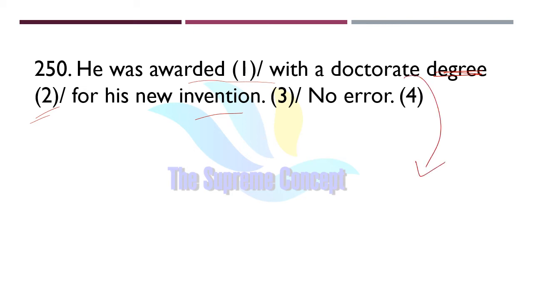Doctorate, what do you mean by doctorate? Doctorate means it is a degree of doctors, like doctors have their doctorate degrees. So we will not use degree in this case. It will be superfluous if you use this. Okay, so simply remove degree and then our sentence will be correct, totally error free, absolutely error free. So let us move.